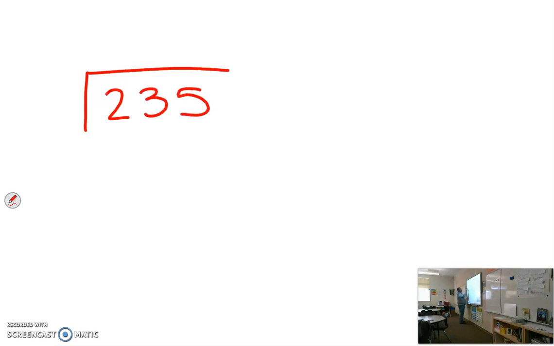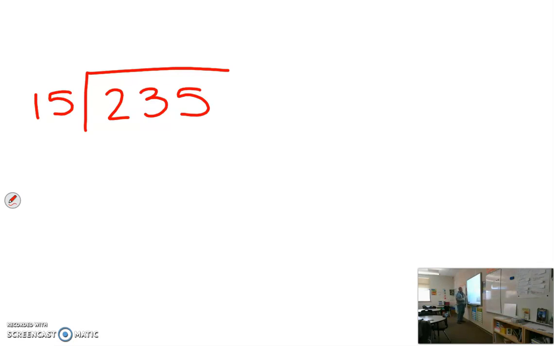I'll try to make sure it's all in one thing this time. So this time, okay, we're just going to go 235 divided by, let's just say 15. Okay, this time I multiply by 2 digits in the divisor.